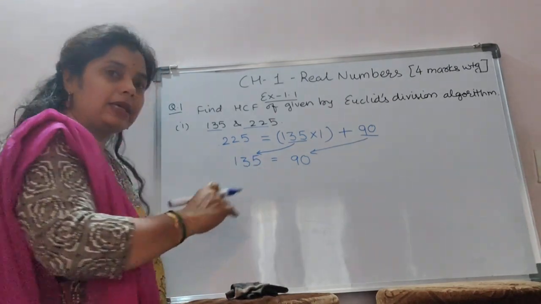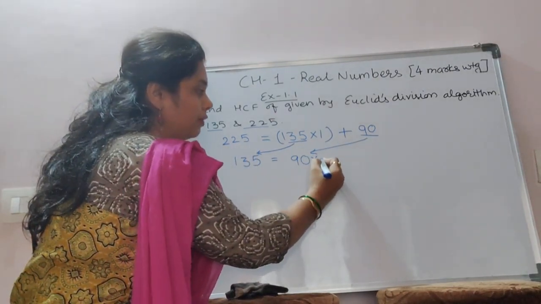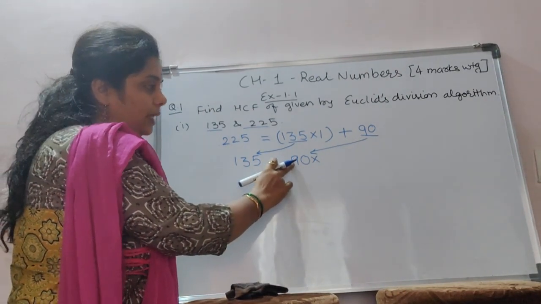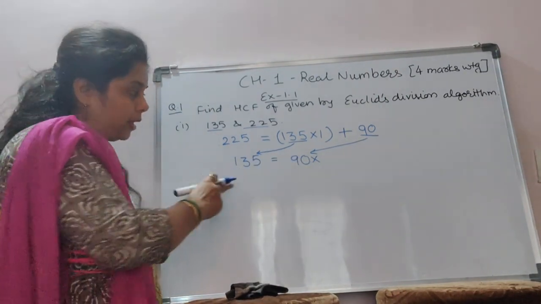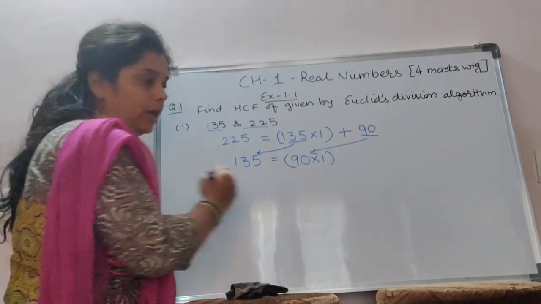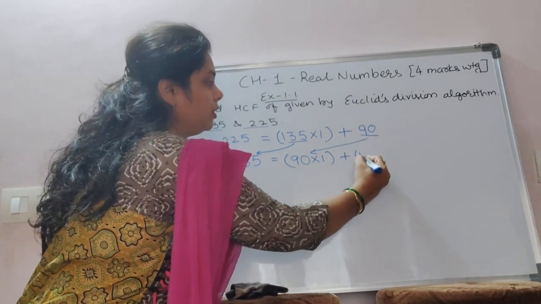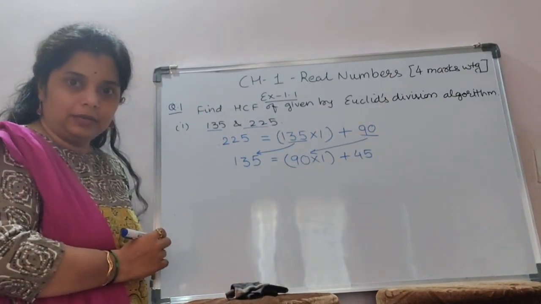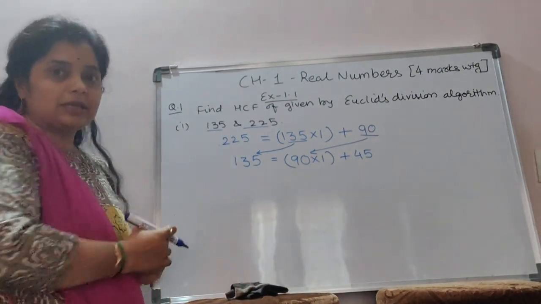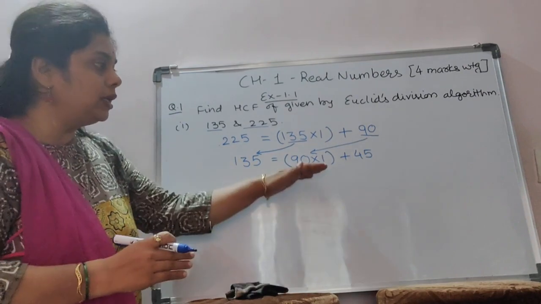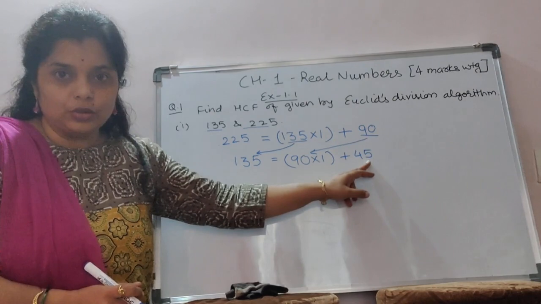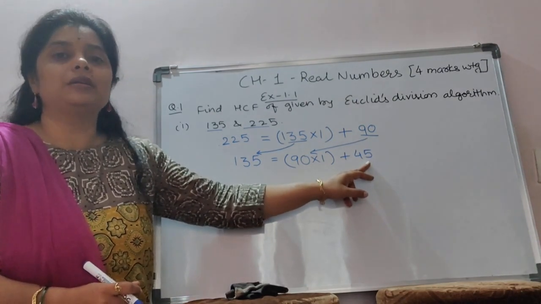Okay. Now again the same thing you have to do. What do we multiply with 90 to get 135? So 90 into 2 is 180. Again it is greater than 135. So we have to multiply with 1 only. Okay. And the rest is 45. Is it clear? Now if you think about how many steps we have to do like this, we have to continue this step till we get a remainder of 0. Till we get a remainder 0.